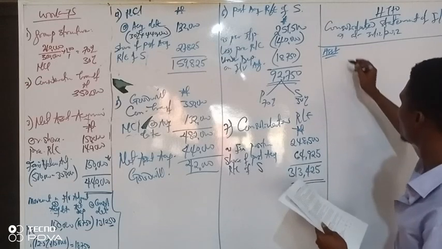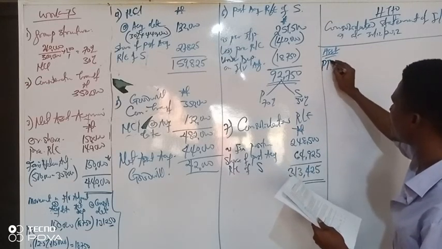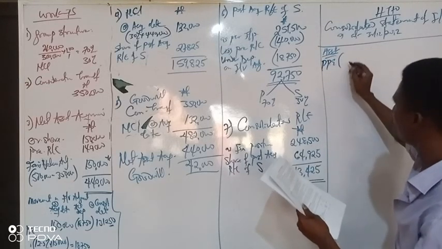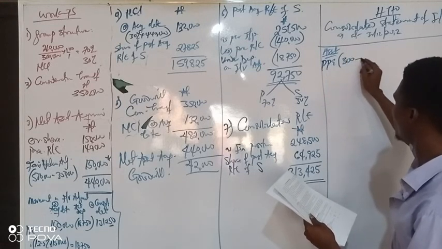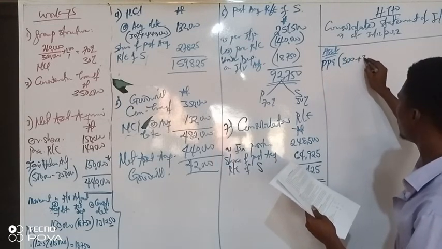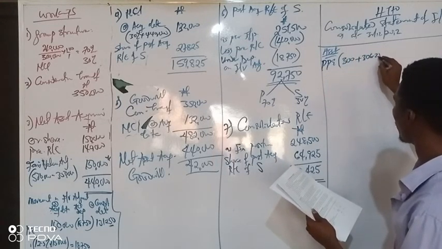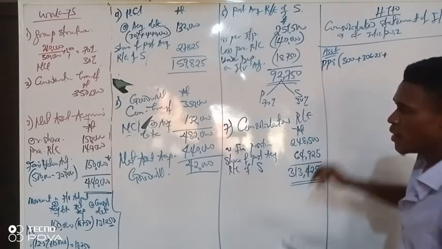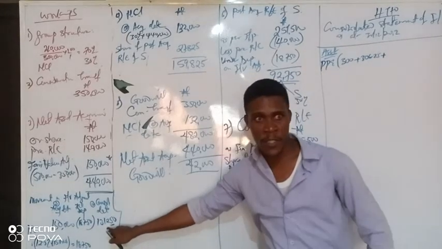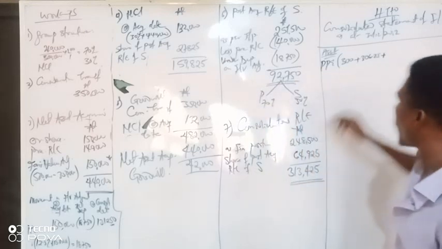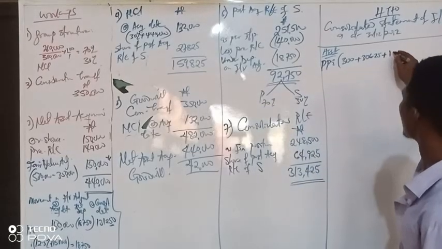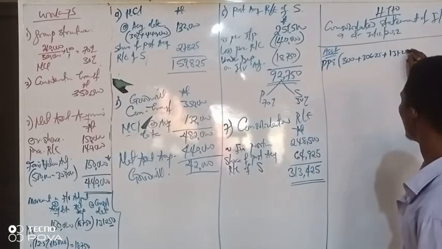Our property, plant and equipment for the parent is 300,000, plus subsidiary 306,000.25, then plus the valuation surplus balance of 131,250.